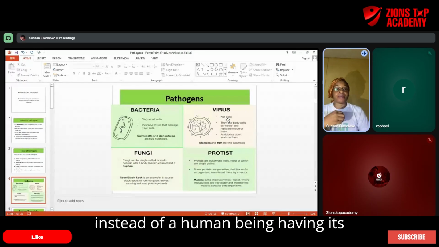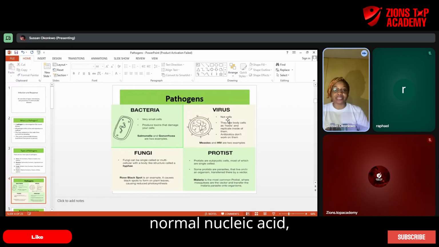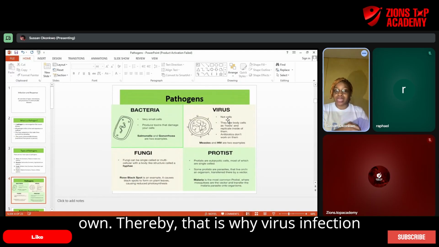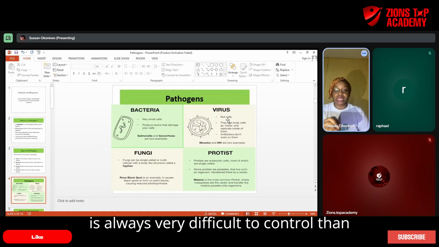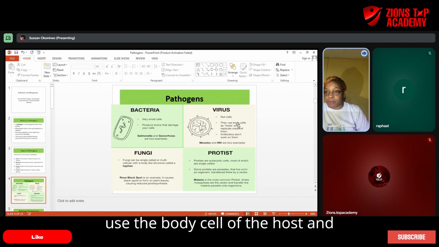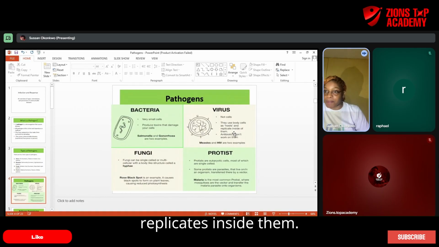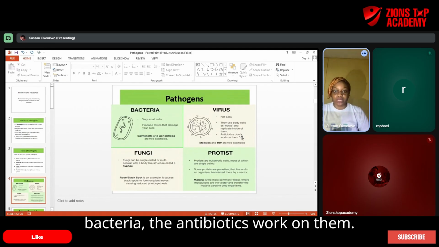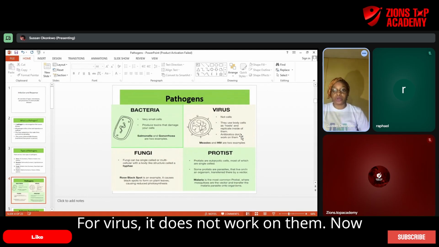So instead of a human being having its normal nucleic acid, the virus will now start producing its own. Thereby, that is why virus infection is always more difficult to control than bacteria. They use the body cells of the host and replicate inside them. Antibiotics do not work on them, unlike bacteria, which antibiotics work on. For viruses, it does not work on them.